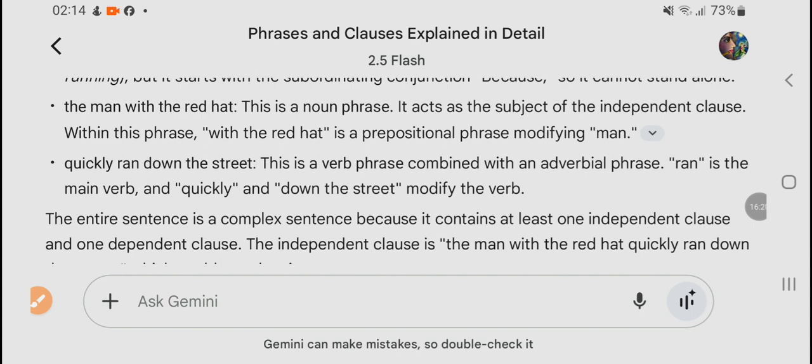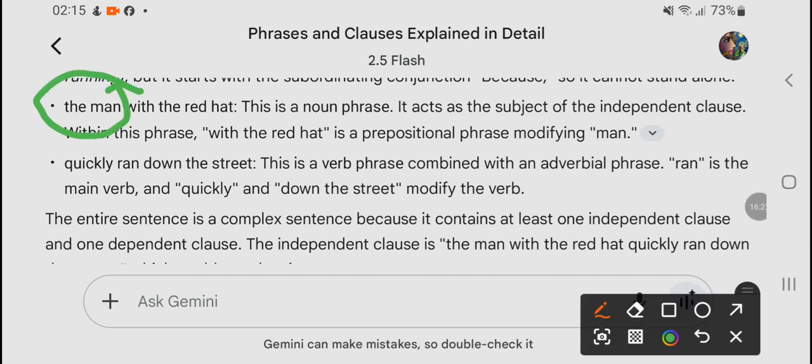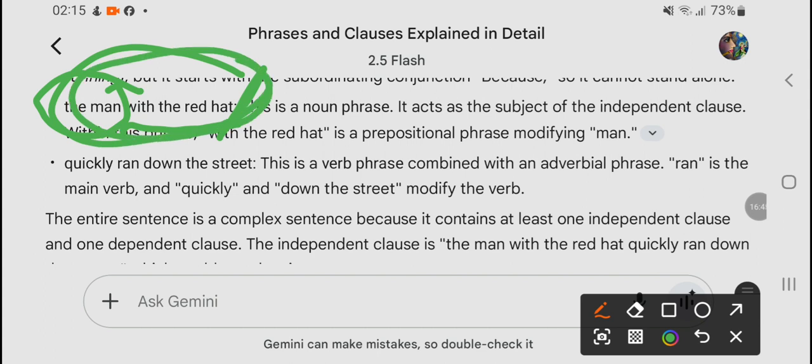So this is a noun phrase, the man, and it acts as the subject of the independent clause. Now the sentence has started, and this whole group of words is a noun phrase.